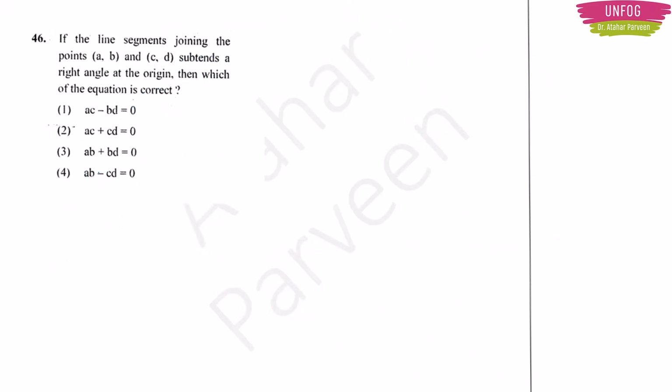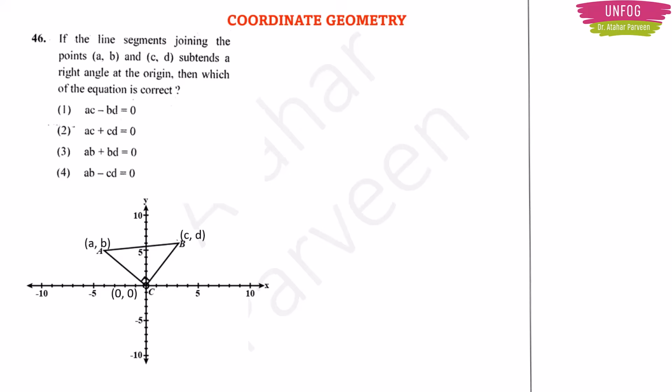Okay. Next question. The question is, if the line segments joining the points A, B and C, D subtend a right angle at the origin, then which of the equations is correct? So here, if you are not understanding the question, you can read it again and again. You will understand that this is from coordinate geometry, and this will be the figure for this problem, because they are talking about line segments joining the points A, B and C, D, and they are subtending an angle of 90 degrees at the origin.